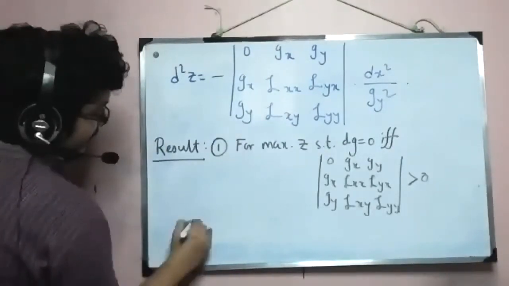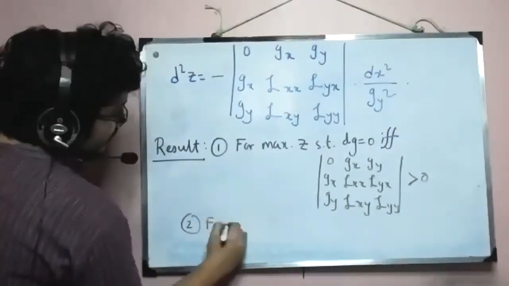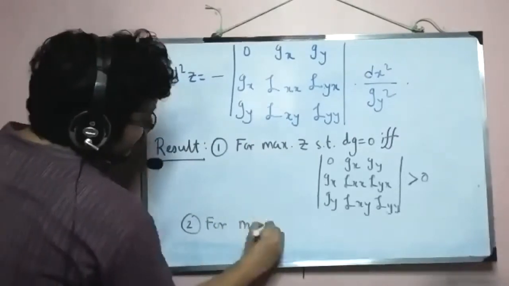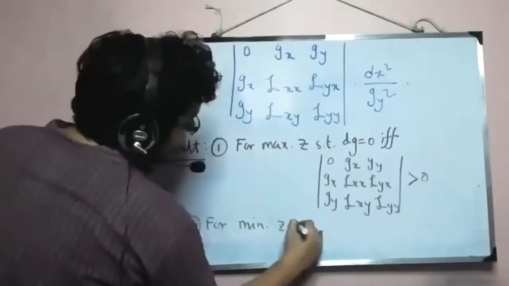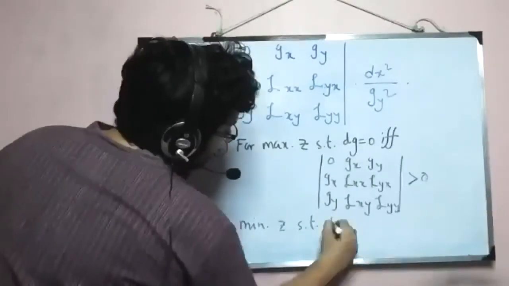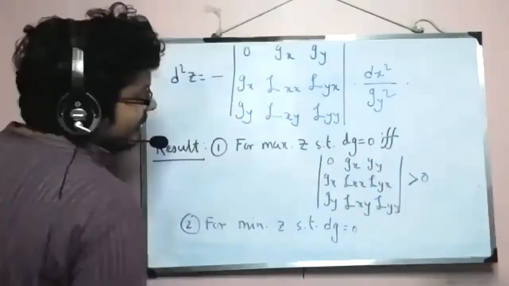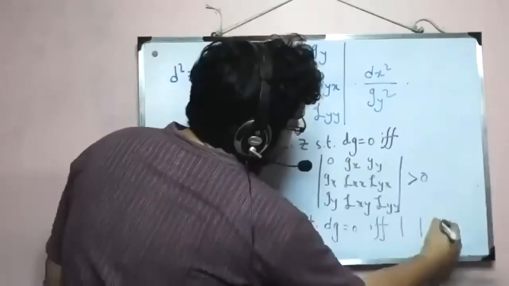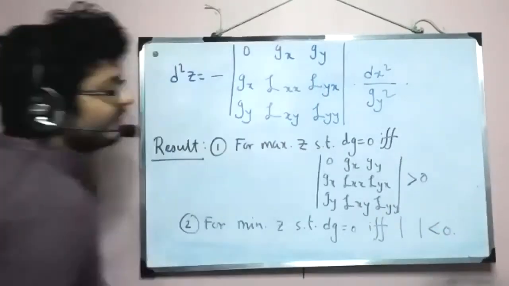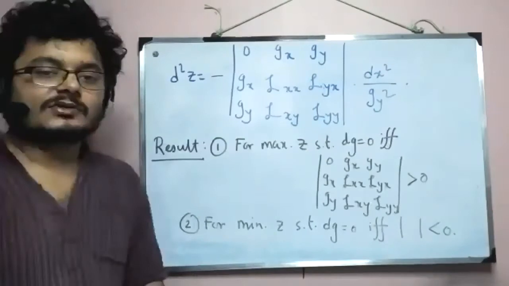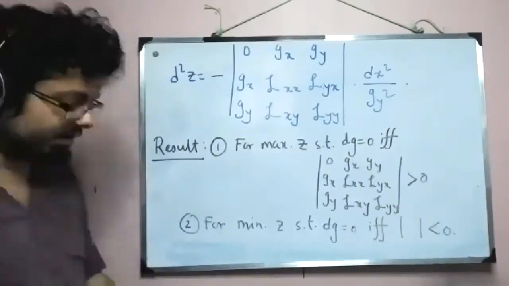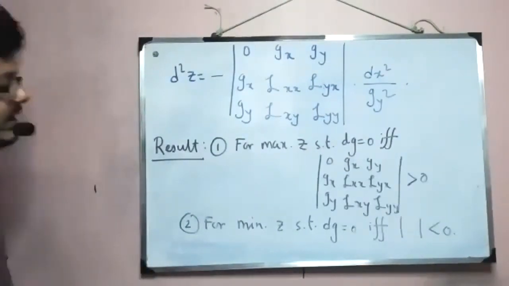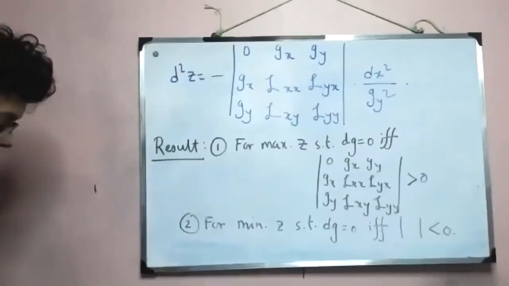And number 2, for a minimum, or minimize z, again subject to dg equal to 0, if and only if this determinant is negative. Okay, so here we are with the second order condition that we are looking for.